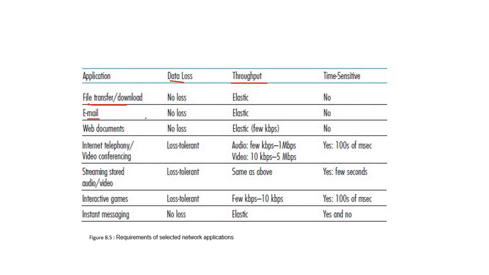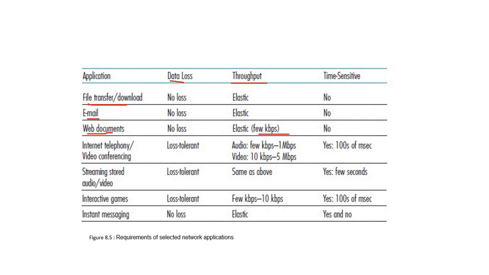For email, again there is no loss of data, throughput is elastic, and no time sensitivity. For web documents, again there is no data loss, elastic throughput up to a few Mbps, and no time sensitivity.